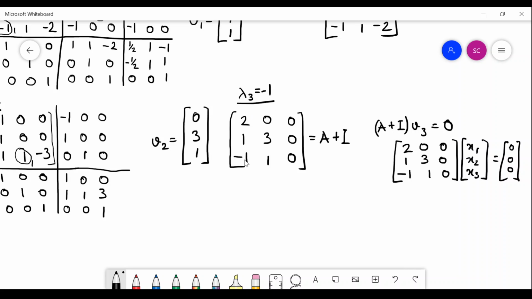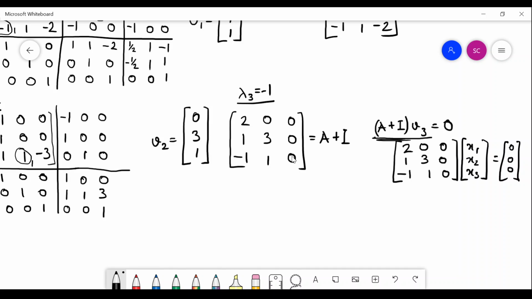In another manner, as I already told you, this operation is basically the first column multiplied by the first element of the vector, second column multiplied by the second element, third column multiplied by the third element. So you can see that the first column is multiplied by x1, second is multiplied by x2, and third is multiplied by x3. So in order to make the result vanish, I need my x1 and x2 to be 0, because they are multiplying with non-zero columns. So those which are multiplying with non-zero columns, I need them to be 0.